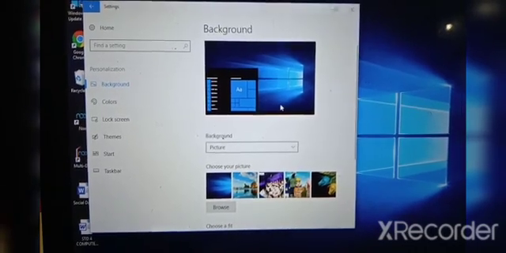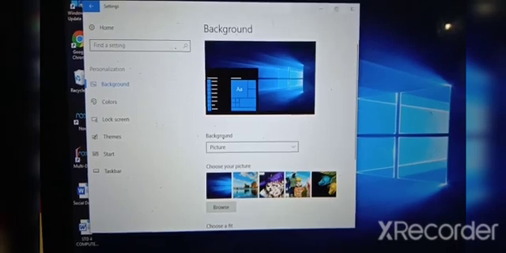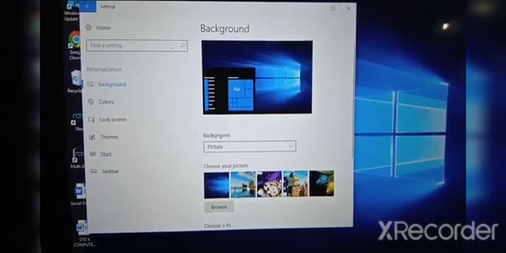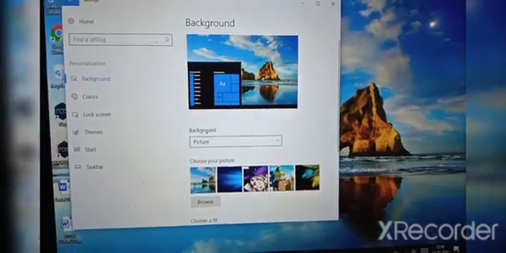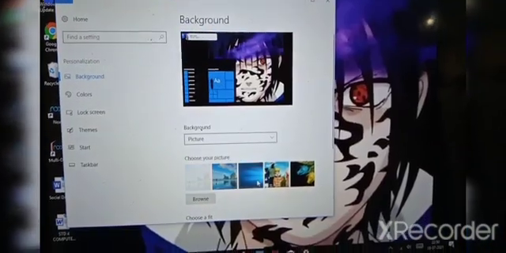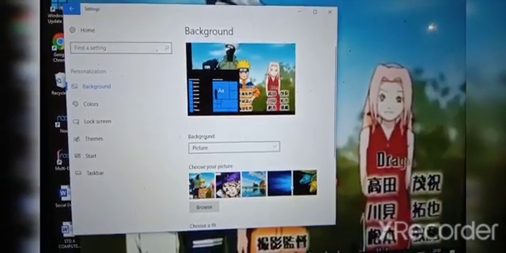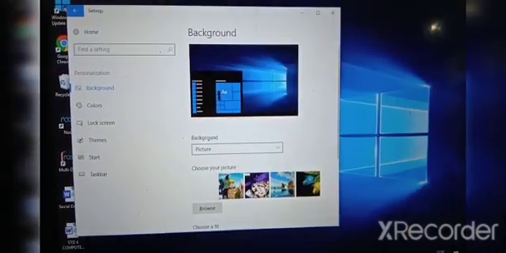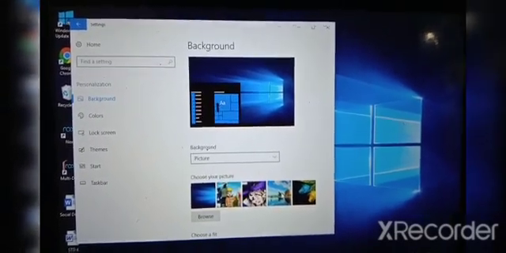These are the background settings. Here we can browse the background settings. Whichever one you select will be applied to your background. You can see the background is changing. See here, now I will click on this. The background is changing, you can see the difference. Now I selected this one. Now you can see the background has changed.